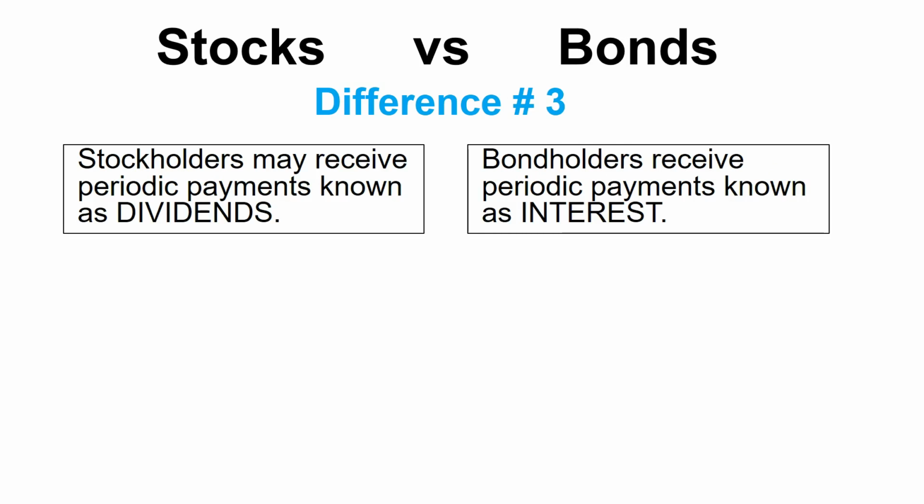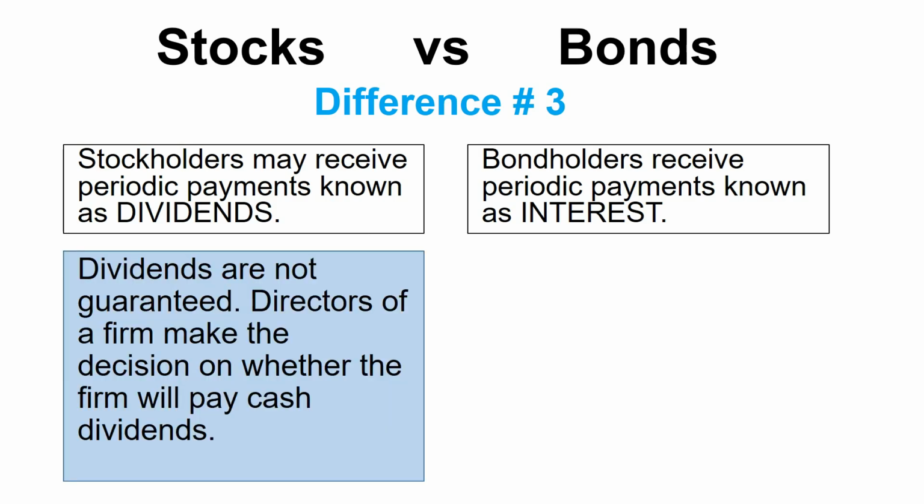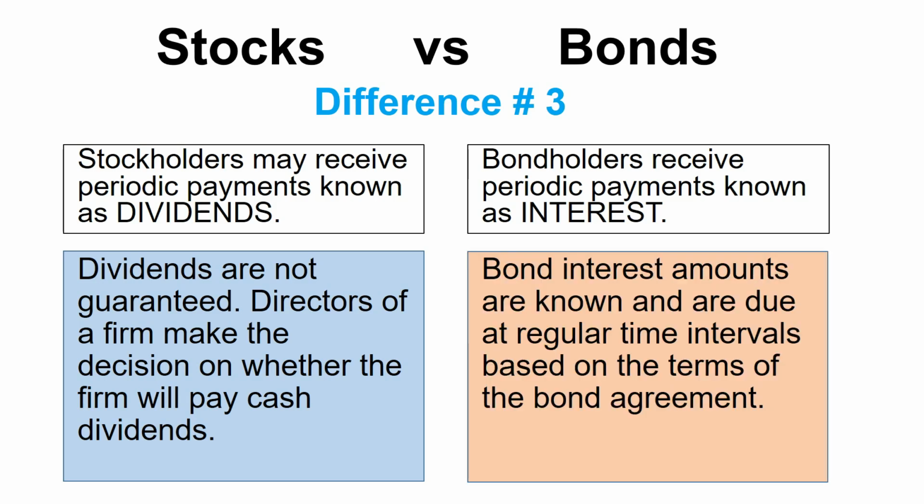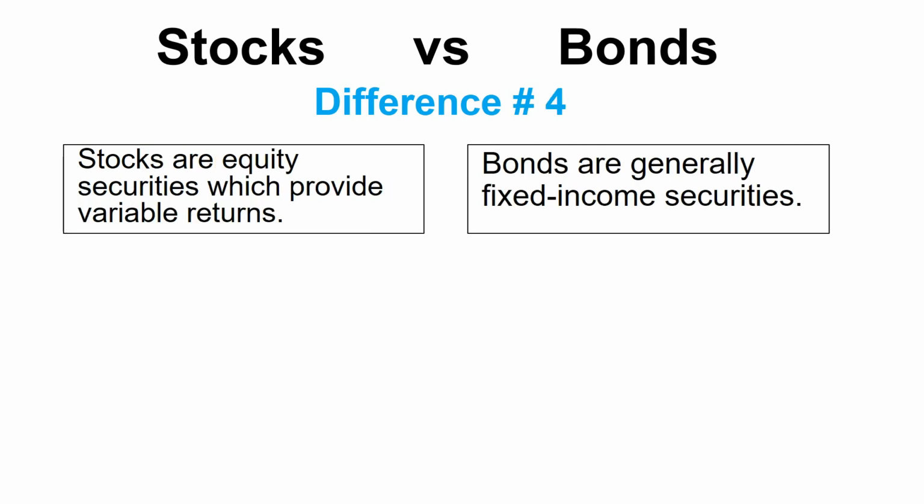Difference number 3. Stockholders may receive periodic payments known as dividends, while bondholders receive periodic payments known as interest. Dividends, though, for stocks are not guaranteed. The directors of the firm actually make the decision on whether or not to pay cash dividends. On the other hand, bond interest amounts are known and are due at regular intervals based on the terms of the bond agreement.